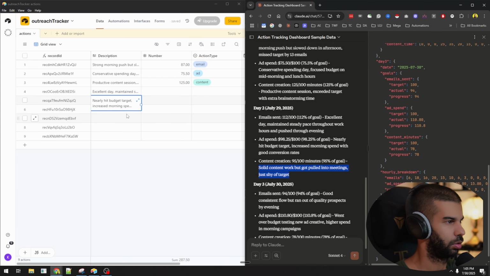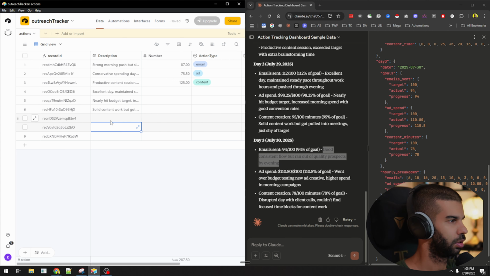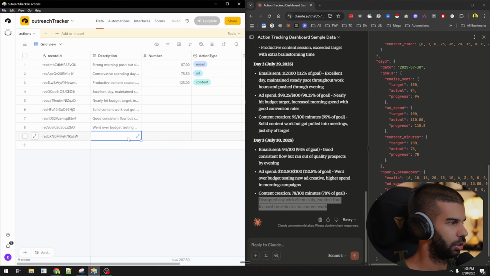Let's put that there. And then we'll choose the tags afterwards. And again, the idea here is that at the end of each day, we're tracking what we're doing, because what gets tracked gets measured, essentially. So we just want to ensure that we're tracking things successfully.